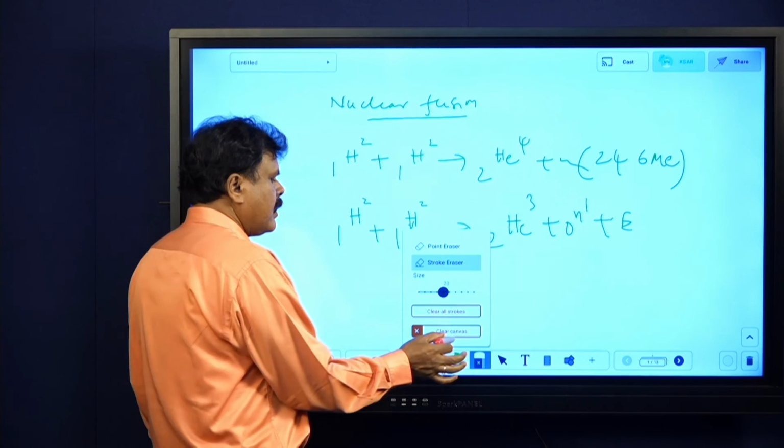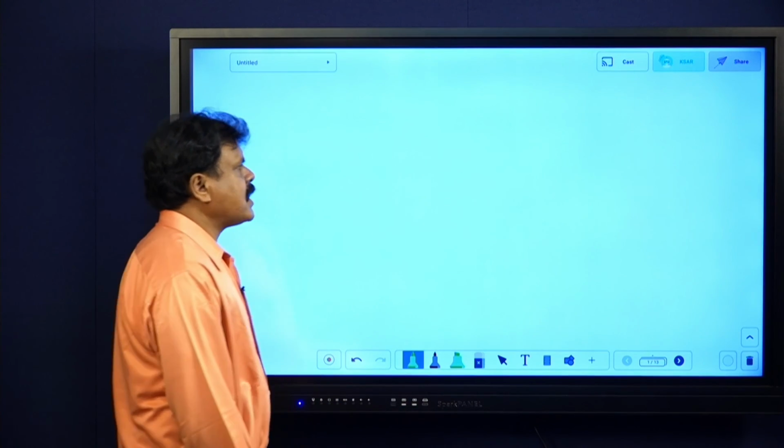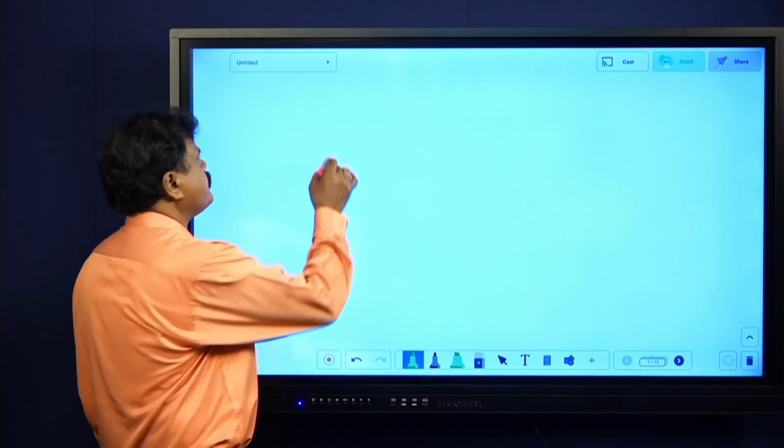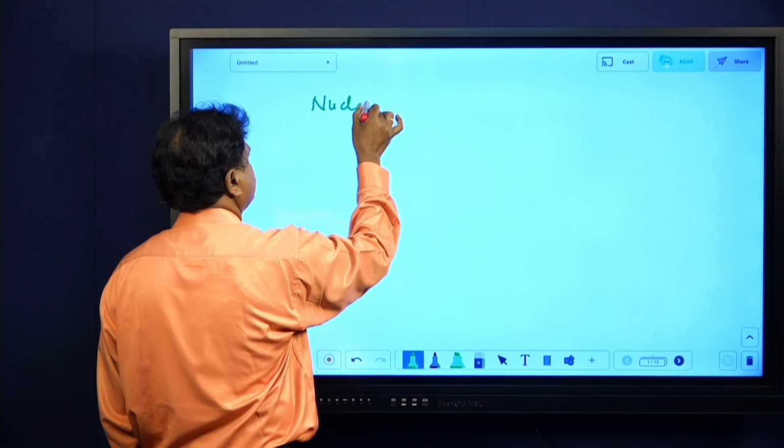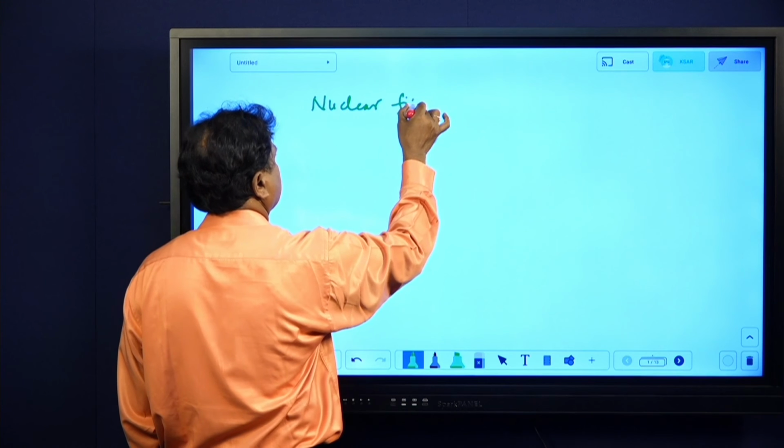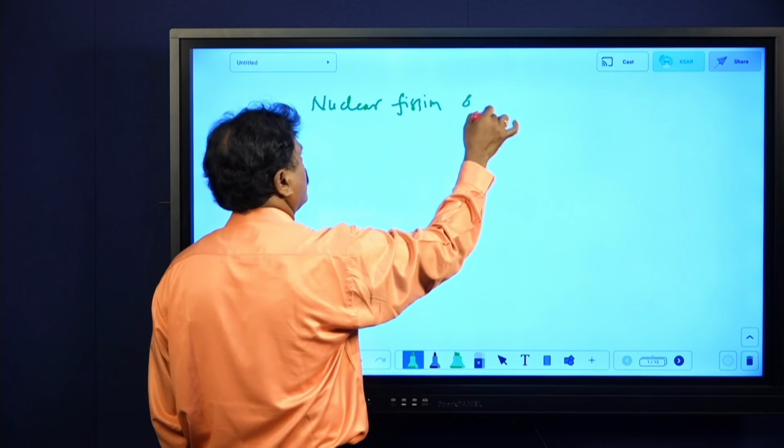In exams, what we ask is: distinguish between nuclear fission and fusion. I will be showing that. One side is nuclear fission and the other side is nuclear fusion.